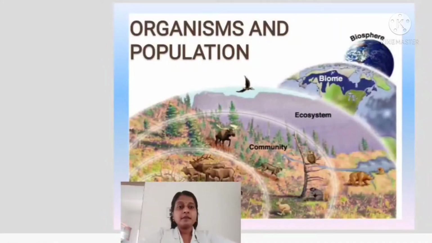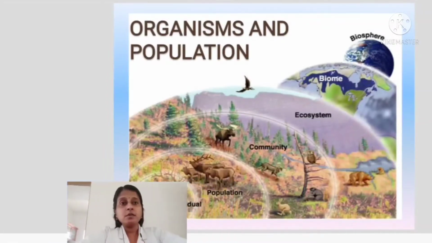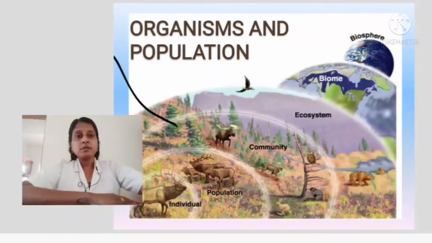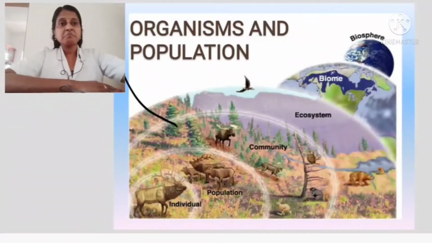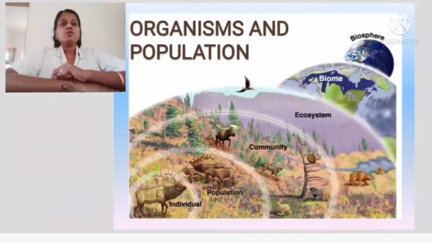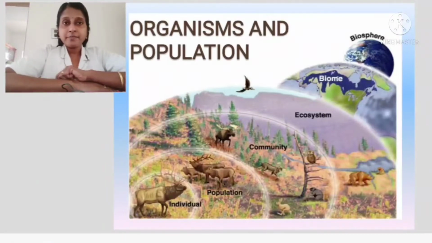So let's start the chapter, that is organism and population. Just we can review what we have already done, we can revise it. So organism and population, in this what we are going to discuss. We are going to start today organism and population. Just revise what we have already discussed.